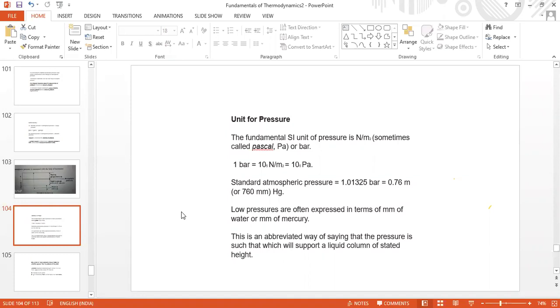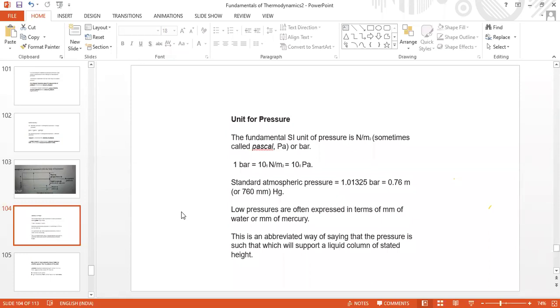What is the specific gravity of water? What is the density of water? Sir, 1. Specific gravity of water is 1.